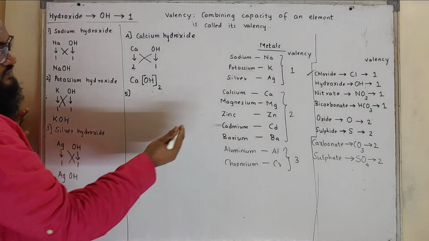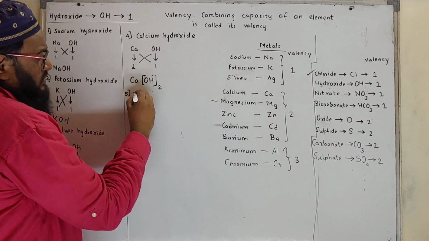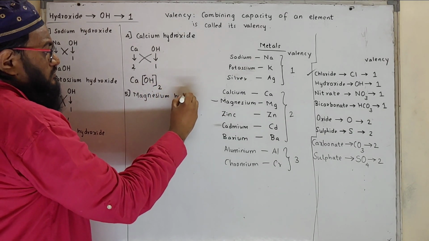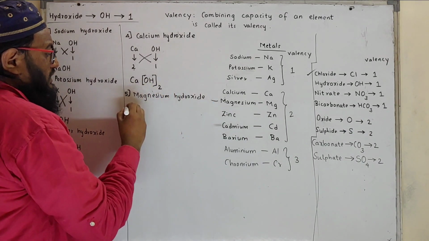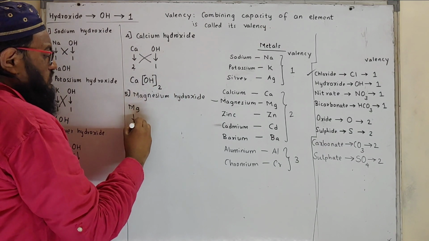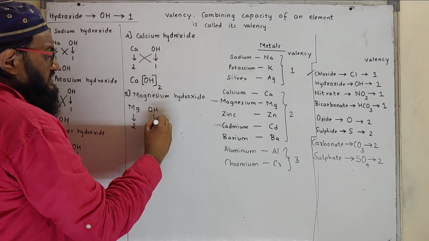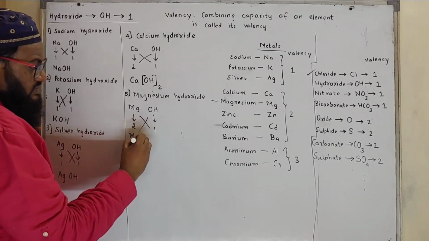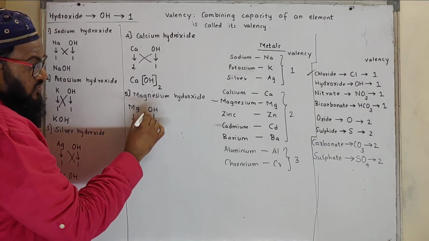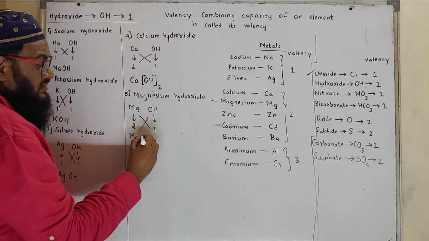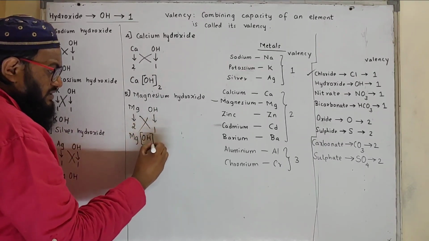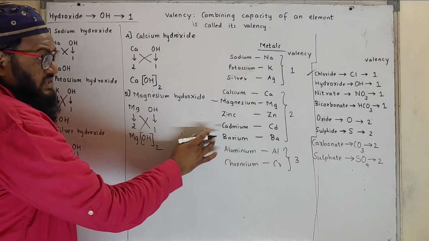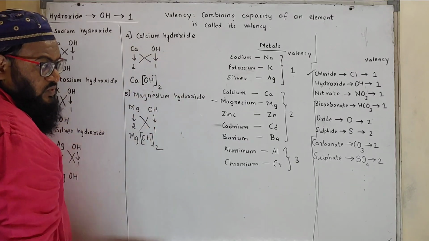So next one, magnesium hydroxide. You can write down the formula for magnesium hydroxide. Magnesium, its valency is 2 and hydroxide is OH, its valency is 1. Exchange the valency. Formula will be Mg and this OH, oxygen and hydrogen, both should be twice. That's why we write it in square bracket. So magnesium hydroxide. Zinc hydroxide will again be Zn(OH) twice.